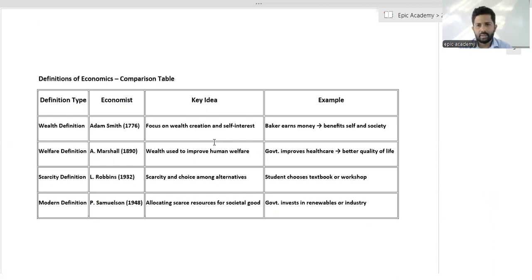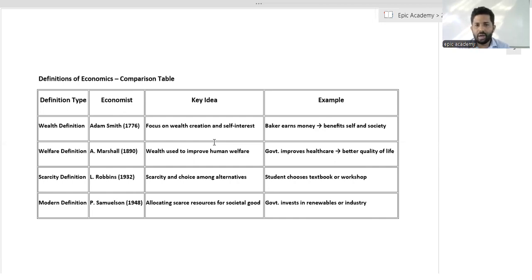Okay, Adam Smith. We consider Adam Smith as the father or founder of the economic subject. He focused on wealth creation and self-interest. He is not going to discuss the welfare of the society.